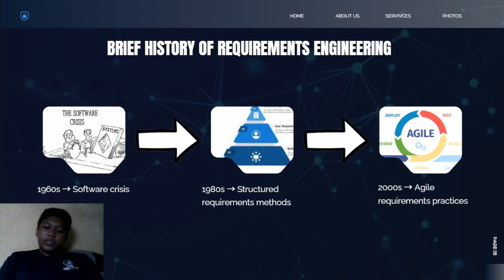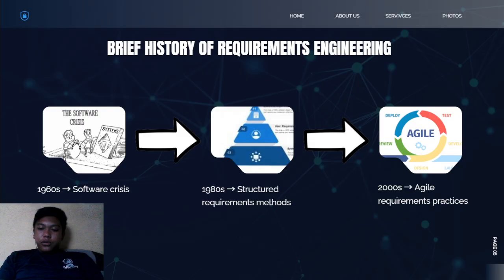Because of these challenges, the field of software engineering began to evolve, and requirements engineering emerged as a critical discipline. So it emphasizes the need to clearly define and document the requirements before starting the development. So during the 1980s to 1990s, structured methods were introduced such as use cases, data flow diagrams, and formal requirement documentation standards. So these help improve communication between stakeholders and developers.